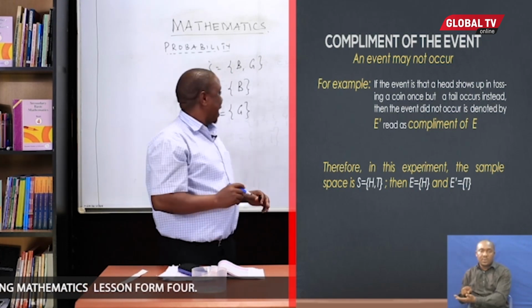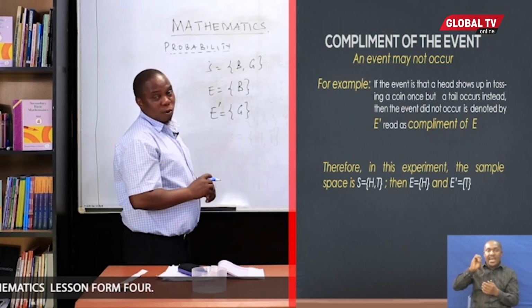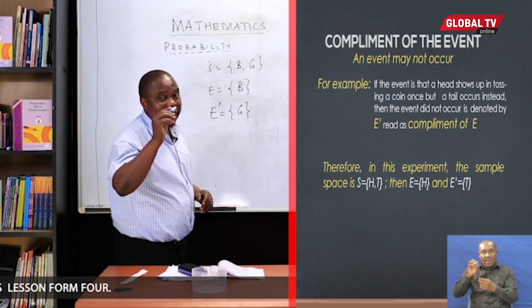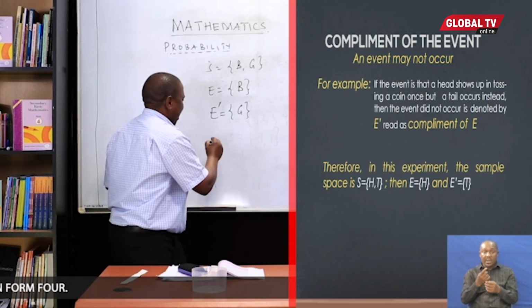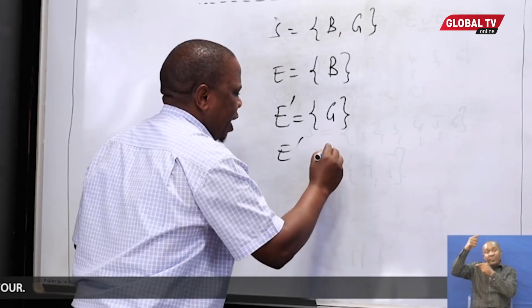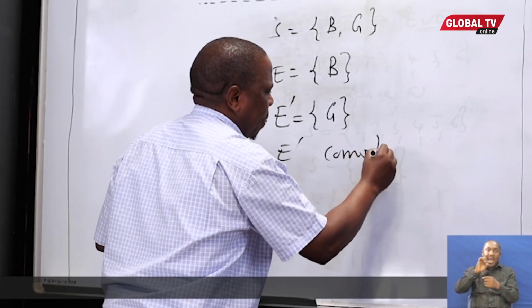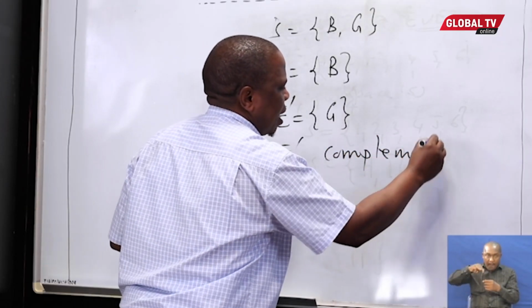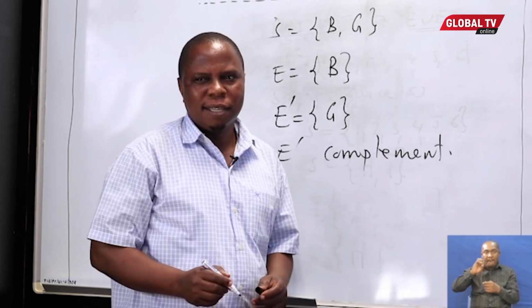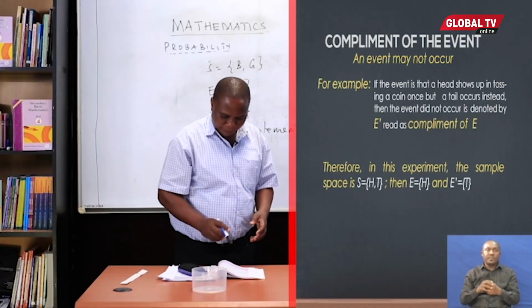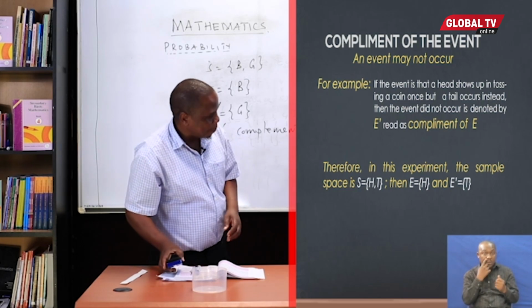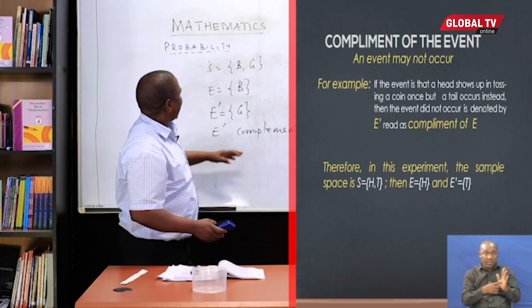So you cannot say E is your event. No, it means you denote it as E dash. We read this as E complement.